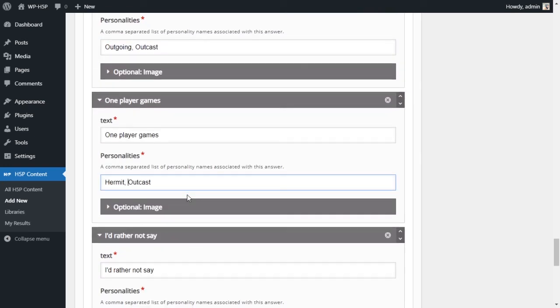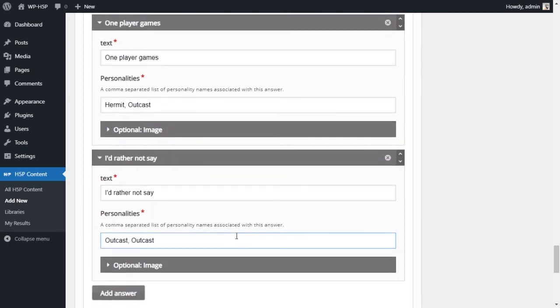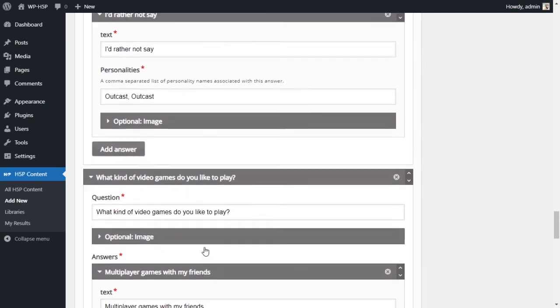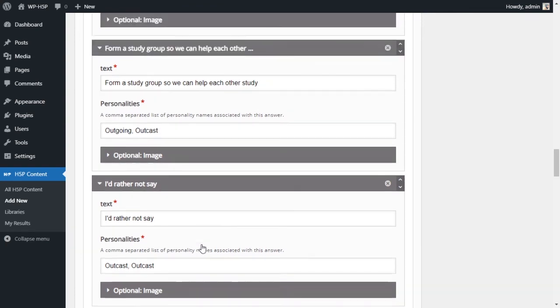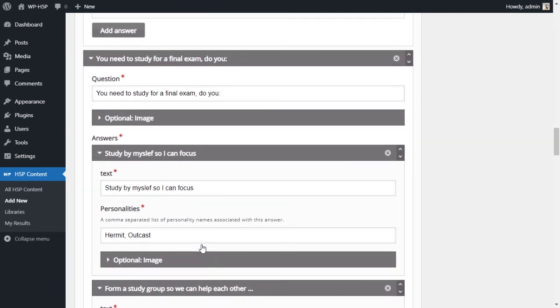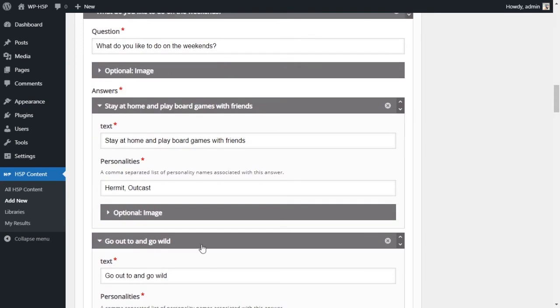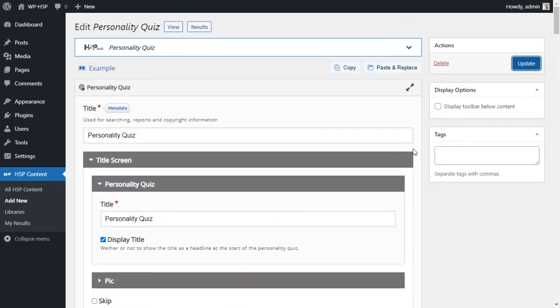Interesting. And it showed outgoing. That's the one that I didn't choose at all. Let's make sure again, just double check all of them. Outcast, outcast, outcast. Okay, now they're all comma separated with a space after the comma.